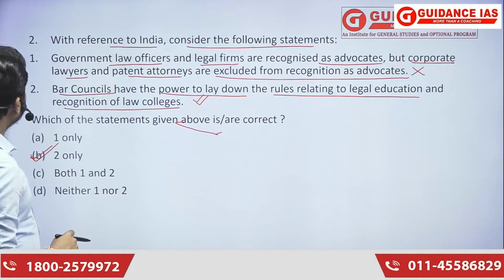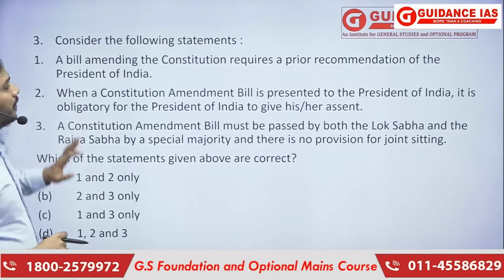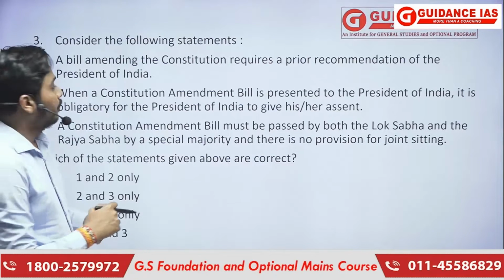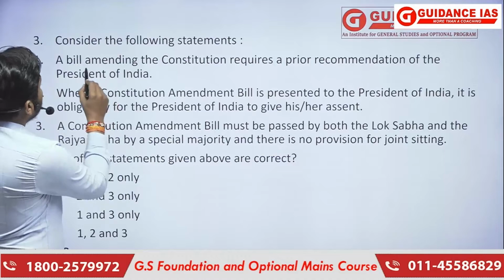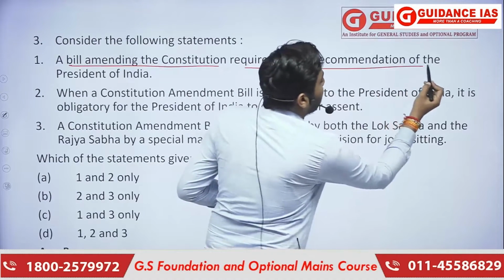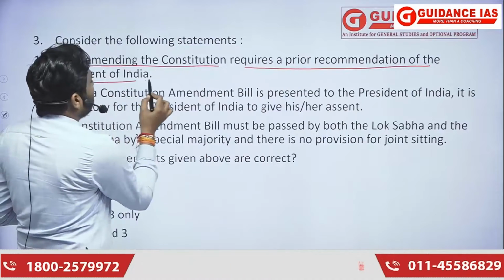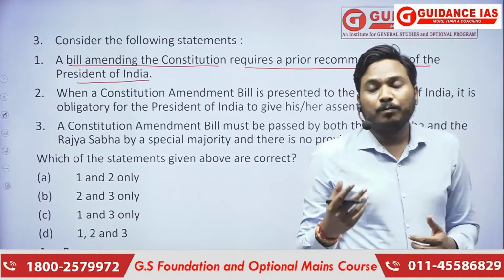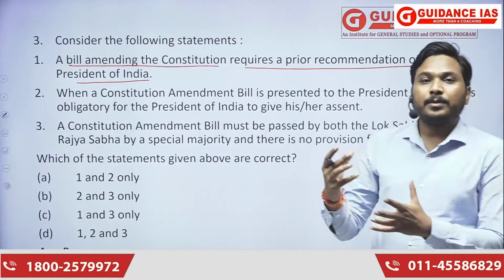Okay. Now the third question is related with a constitutional amendment bill. A bill amending the constitution requires prior recommendation of the president. When studying polity, you might have read about those bills which require prior recommendation of the president.